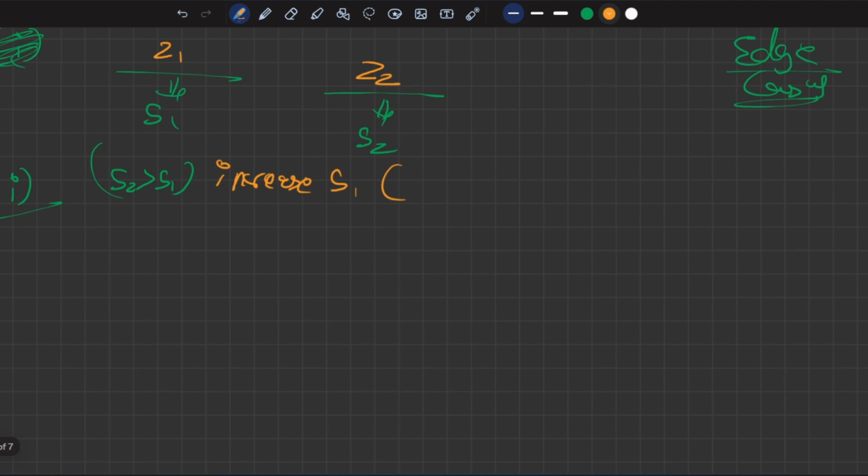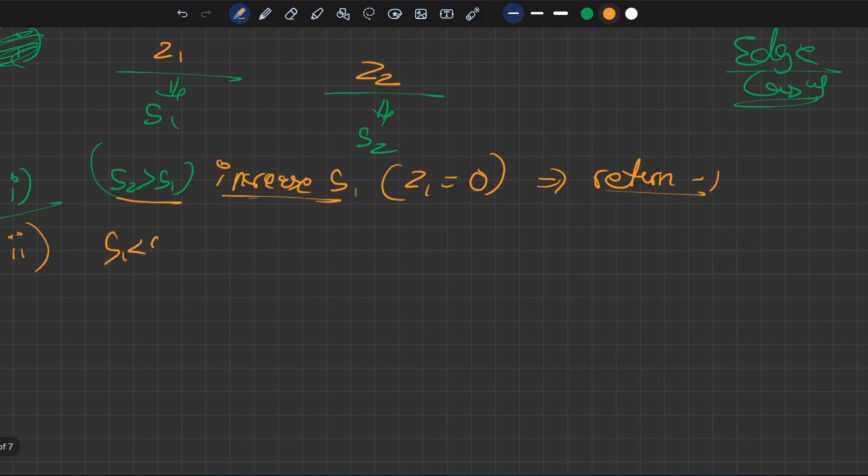Okay, if sum 2 is greater than sum 1, then obviously we have to increase the value of S1. Now what if there are no zeros present in S1? Then we can't increase any value because we can only replace values instead of 0. But what if Z1 equal to 0? Z1 equal to 0, return -1. Okay, this is the first case. Vice versa can also be true.